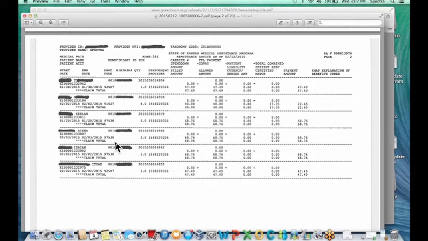Again, my email is just amy.geier, G-E-I-E-R, @greenbush.org. So just email me if you would like a list of codes and how much we bill for each code. That shows the descriptions here.